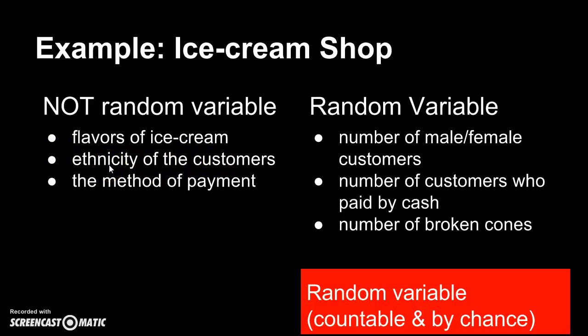The ethnicity could be Asian, Caucasian, Spanish, whatever, right? So again, you cannot count them. The last one, method of payment. It can be cash, credit card, or voucher. So again, not countable. So these are some examples of not random variables. I hope you see the difference between random variables and not random variables.